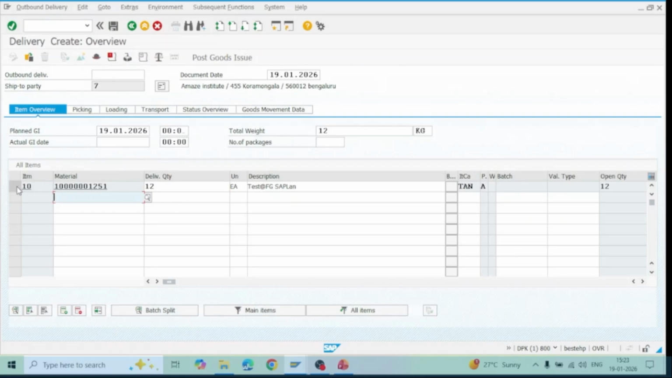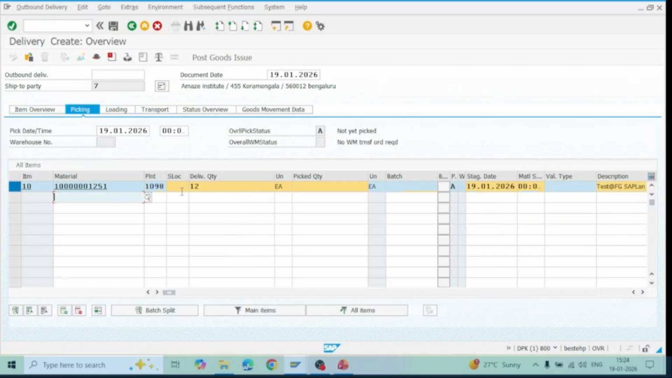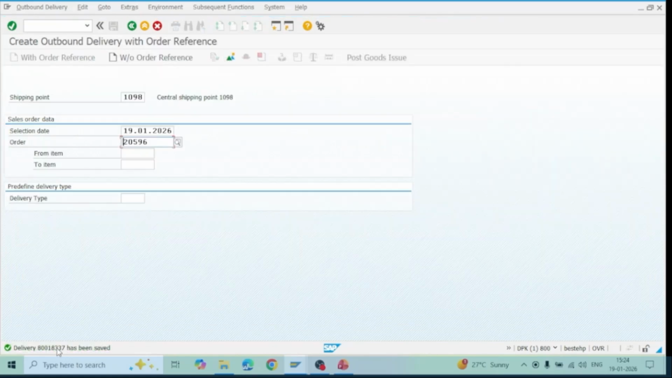The delivery page opens here, and the delivery date is 19. Now we will do the picking activities, picking quantities from the finished goods storage location. And what is the quantity? Let's say the order quantity is 12, so the delivery quantity and picking quantity will also be 12. After doing it, we can do the PGI, post goods issue, which will send the information to the warehouse that this much quantity has to be delivered. Once you do this PGI, your delivery document is generated here.